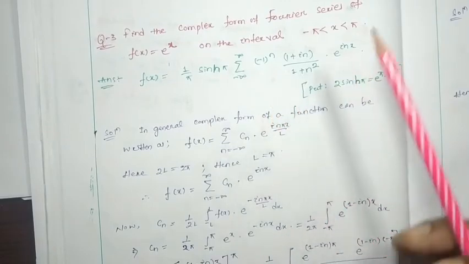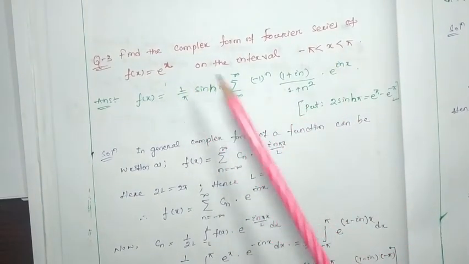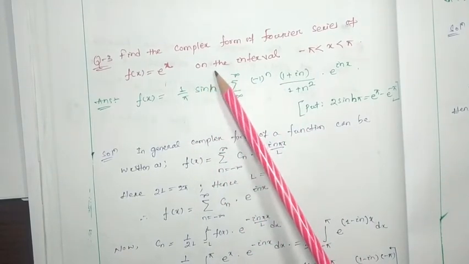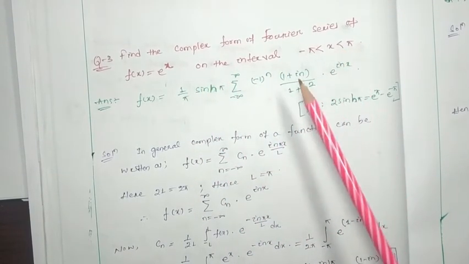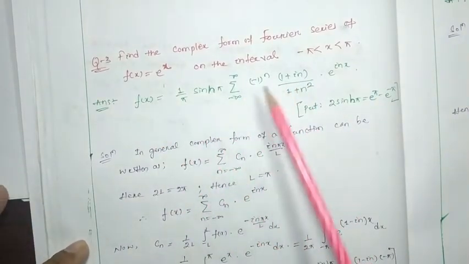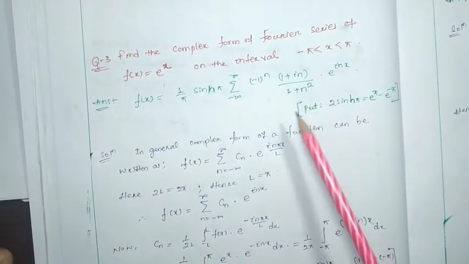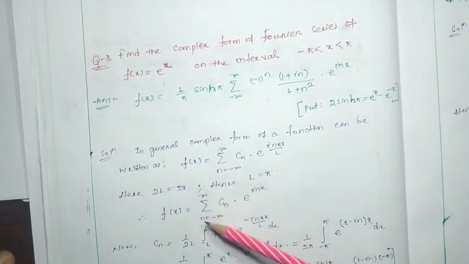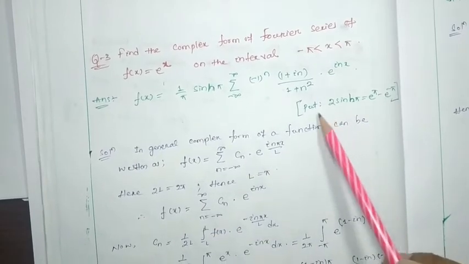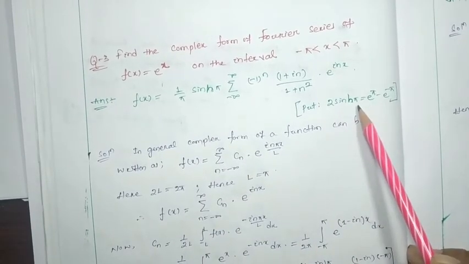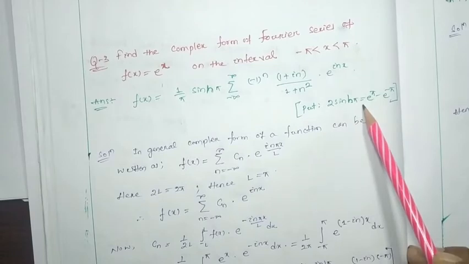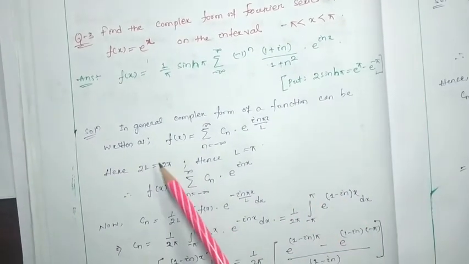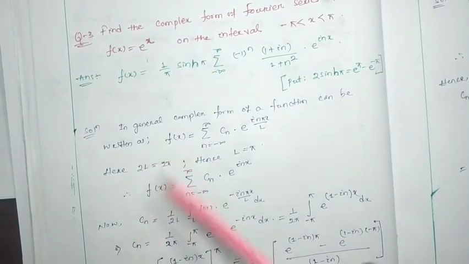Here we have to find the complex form of Fourier series of e to the power x, which is in the interval minus pi to pi, and this is the answer I already gave to you. At the time of solving this problem, you need to put 2 sinh pi equal to e to the pi minus e to the minus pi. So let's start to solve this question.